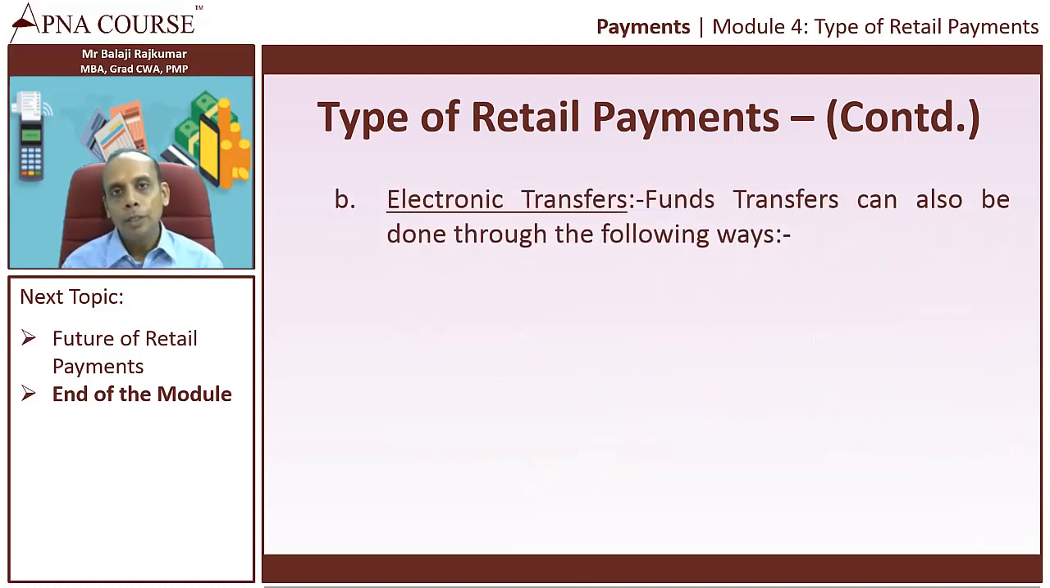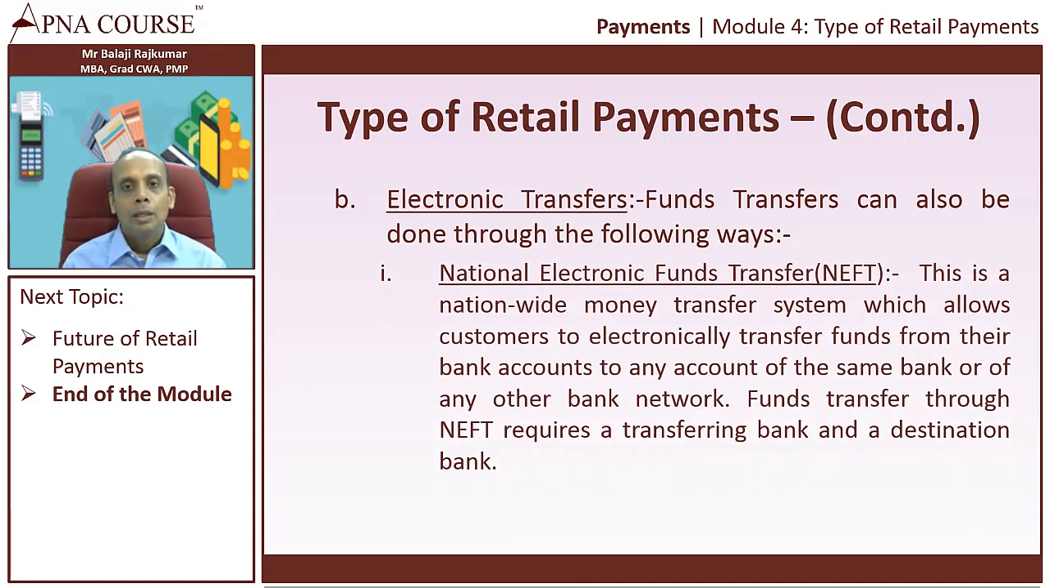Okay, now let's see further down what are the various types of electronic transfers. The most commonly used type of electronic transfers is called the NEFT, which is called the National Electronic Funds Transfer. So this is used nationwide. All the banks who are having branches and who are having various customers, they are using the NEFT facility and it's provided to the customer. So this facility allows the customer to electronically transfer from their bank account to any account of the same bank or to any other bank network.